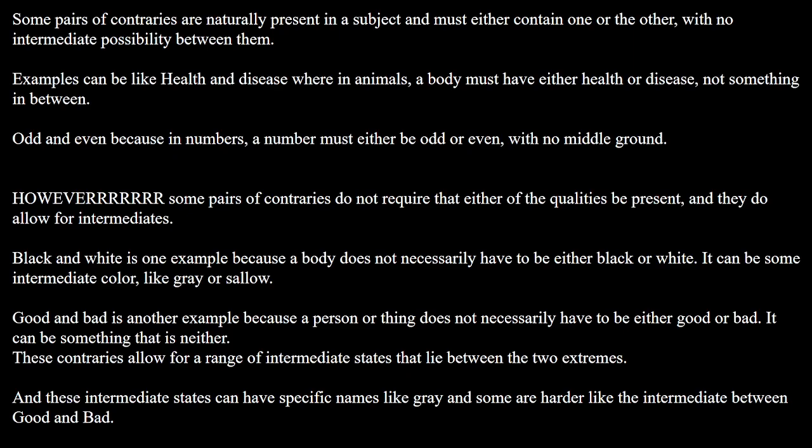However, some pairs of contraries do not require that either of the qualities be present, and they do allow for intermediates. Black and white is one example, because a body does not necessarily have to be either black or white. It can just be something like gray, which is between those colors, right? And good and bad is another example, because a person or thing doesn't necessarily have to be good or bad. It can just be something that's neither, right? And so these contraries allow for a range of intermediate states that lie between the two extremes. These intermediate states can have specific names, like gray, and some are harder, like the intermediate between good and bad, which is not easily named, at least.